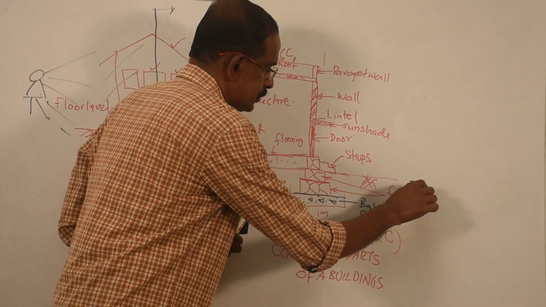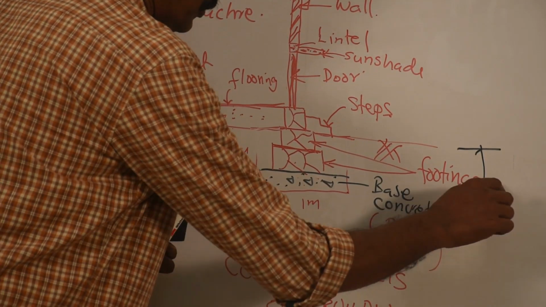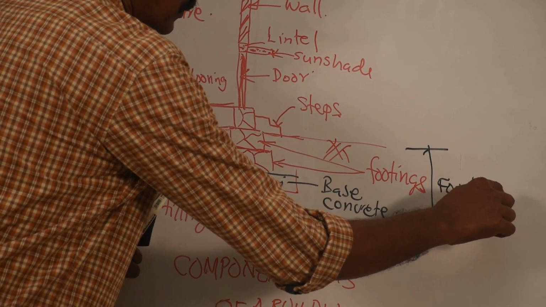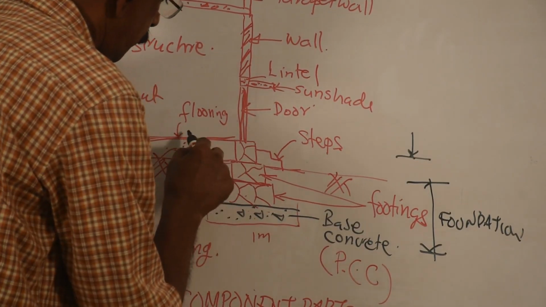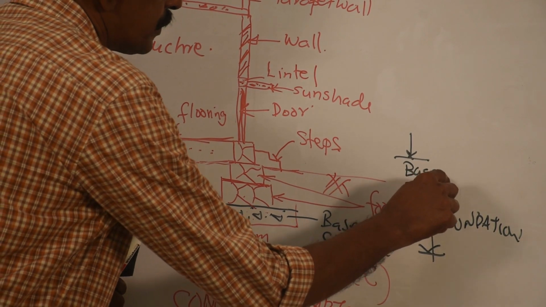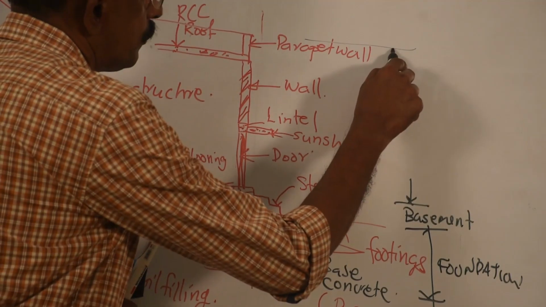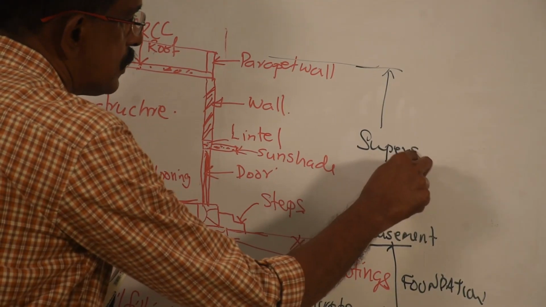That is the portion from ground level up to the bottom. That is foundation. This is foundation. This is foundation. And this portion, that is from the floor level up to the ground level, that is called basement. Basement. And this portion, that is up to the top from the floor level, that is called superstructure.